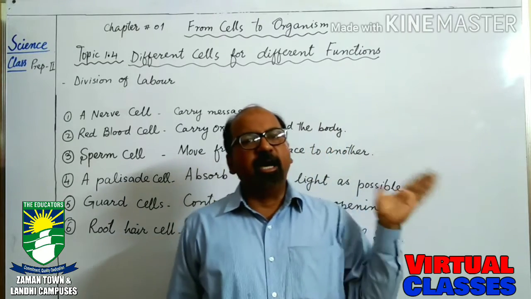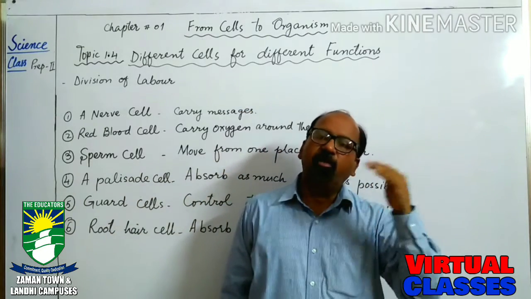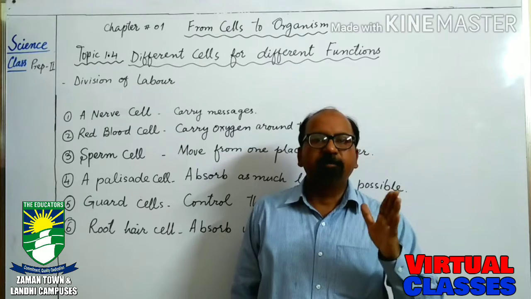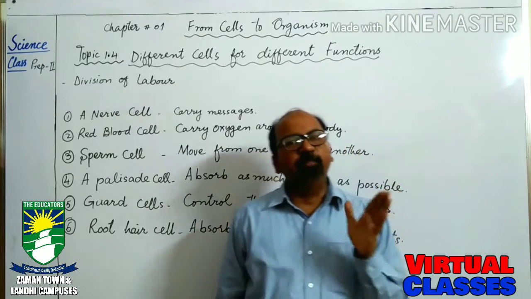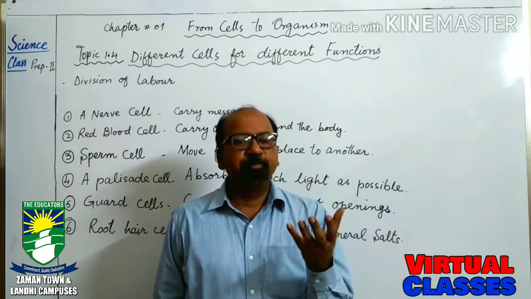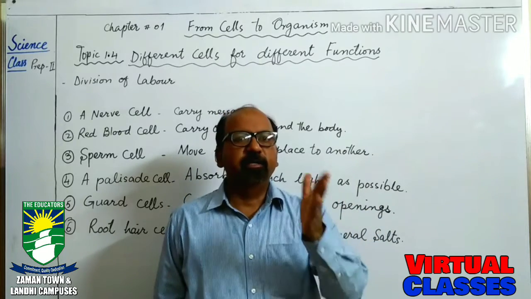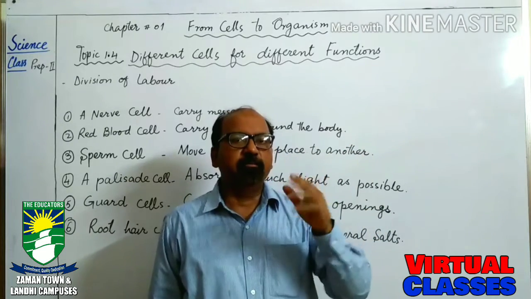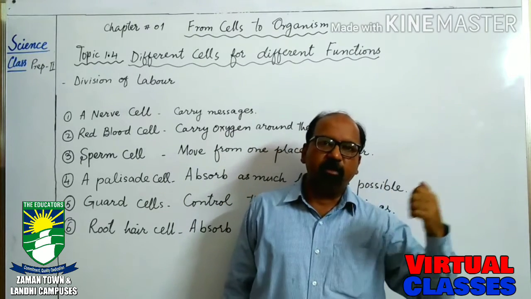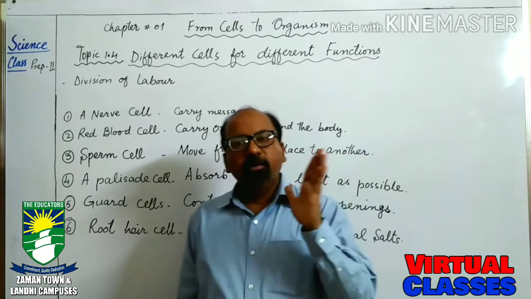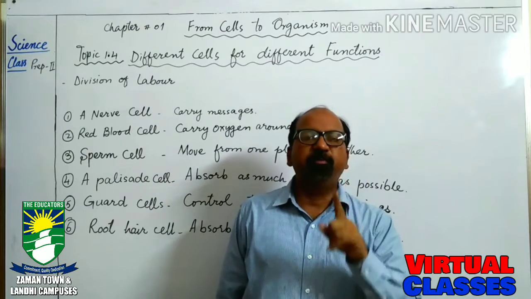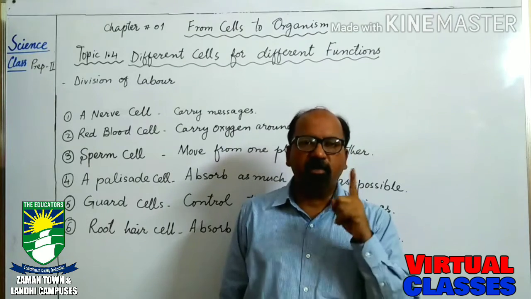The microorganisms are living organisms because they perform all the functions like human beings and animals. They produce new cells, they need food, and they excrete the unnecessary things which are present in the cell. They expel these things from the cells, and all the functions which a living thing can perform, these unicellular organisms can perform.